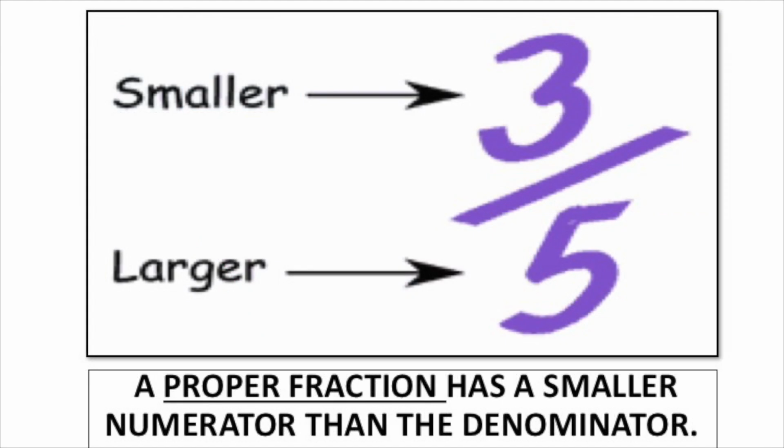A proper fraction has a smaller numerator than the denominator. You can see here the number on top is 3. What's the denominator? 5. So this is a proper fraction. The top number is smaller than the bottom number.